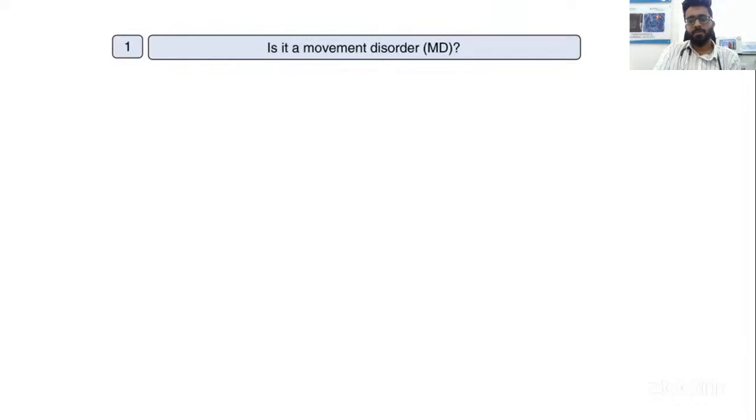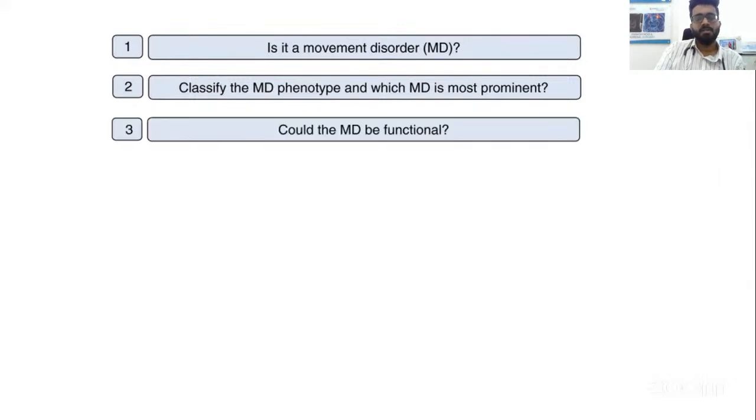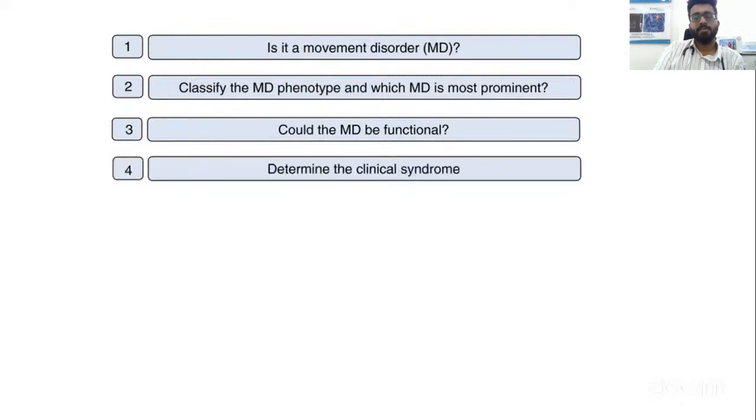So the systematic approach, as I said, is that first try to define: is it truly a movement disorder or not? Second, classify the movement disorder and identify which is the predominant movement disorder. For example, if the child has myoclonus and dystonia, try to see which one you want to focus on. Is it dystonia predominant or myoclonus predominant? Third, question yourself: is this movement disorder functional or not? Because functional movement disorders are very common. And then try to understand the clinical syndrome.